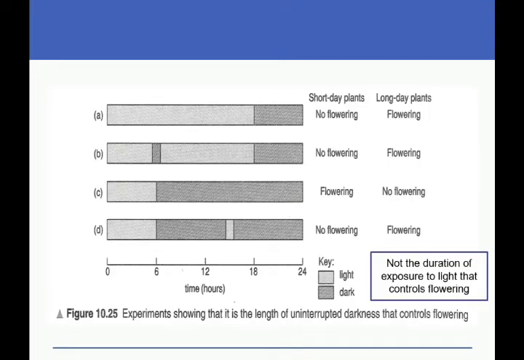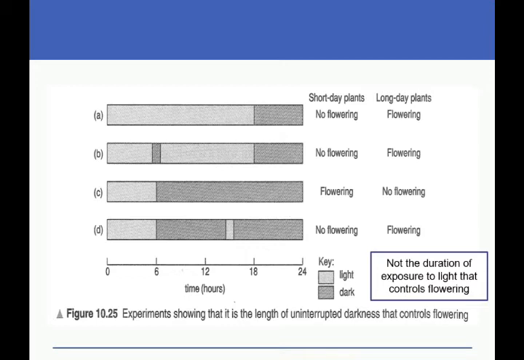So this is an experiment showing that it is the length of darkness, not light, that controls flowering. In A, you can see that the light is longer than the dark. Light is 18 hours, dark is 24 minus 18, 6 hours. So for short-day plants, no flowering. Long-day plants, they flower.